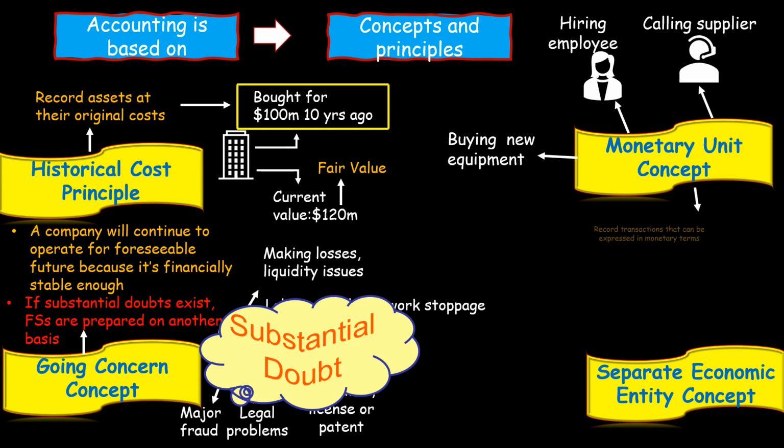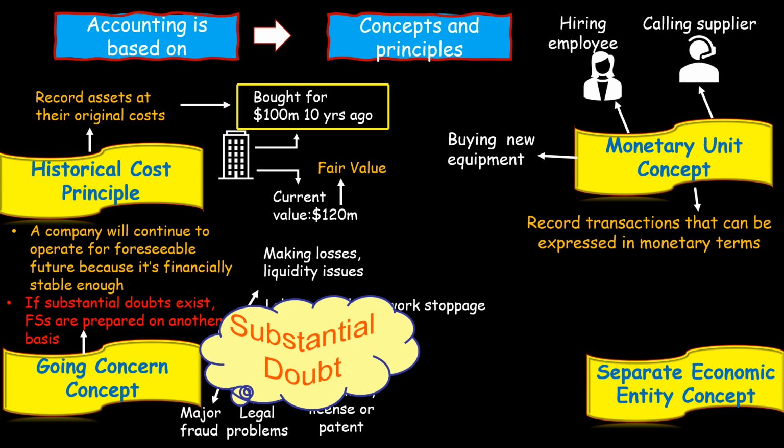Well, the monetary unit concept tells us that we record and show on the financial statements only those transactions that can be measured in monetary terms. Only those transactions that bring a change in the assets, liabilities, or owner equity of the business. If there isn't any change, we will not be recording that event or transaction.